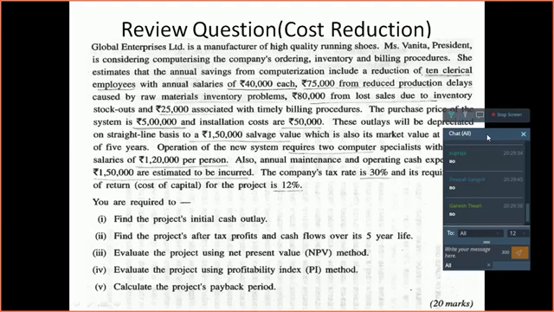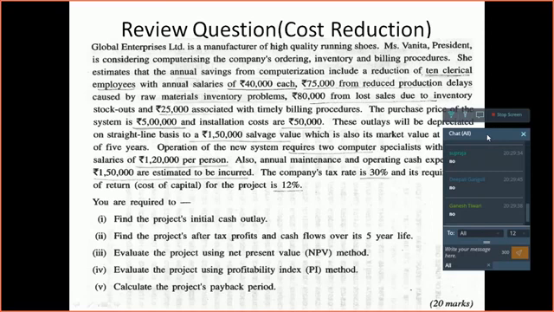She estimates the annual savings from computerization include a reduction of 10 clerical employees with annual salaries of 40,000 each. So that makes it 4 lakhs. So 10 people would not be required, which have got an annual salary of 40,000 each. So we would be able to save 4 lakh rupees here. 75,000 from reduced production delays caused by raw material inventory problems, 80,000 from lost sales due to inventory stockouts, and 25,000 associated with timely billing procedures. So if they go for computerization, these are the cost savings that they are expecting.